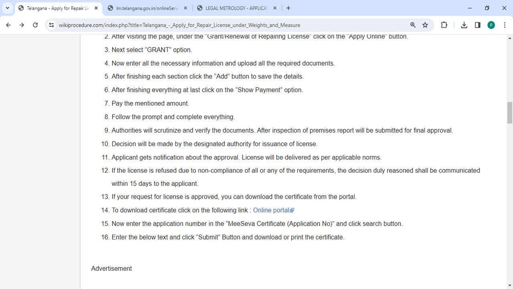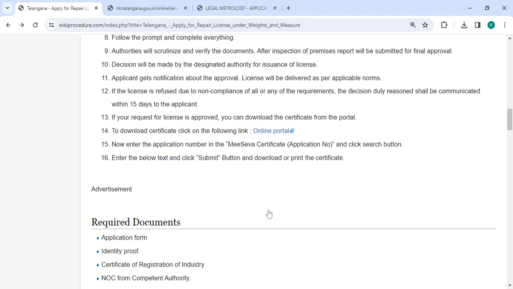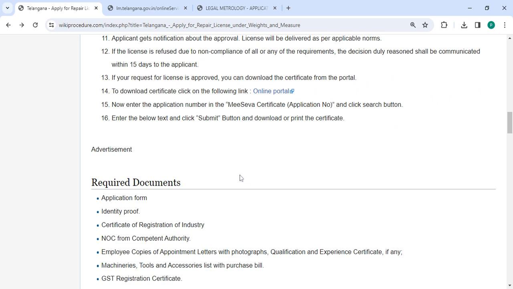If your request for the license is approved, then you can download the certificate from the portal. To download the certificate, click on the following link. Then you have to enter your application number in the Meeseva certificate application number field and then click on the search button. Enter the text below and then click on the submit button